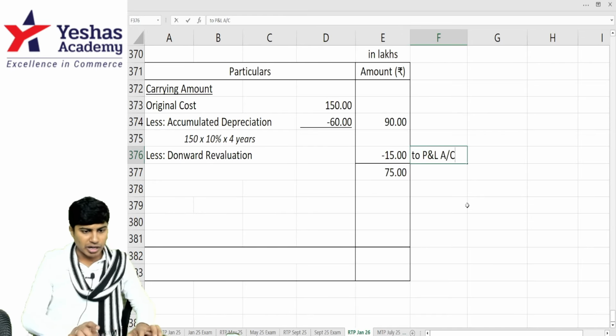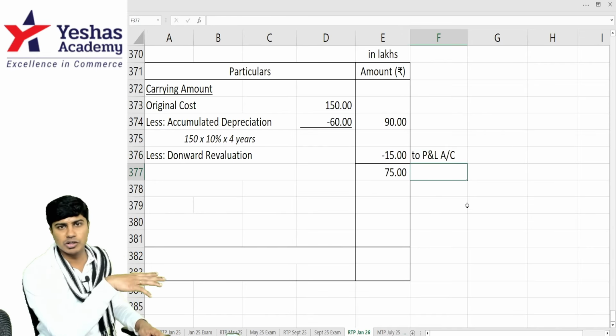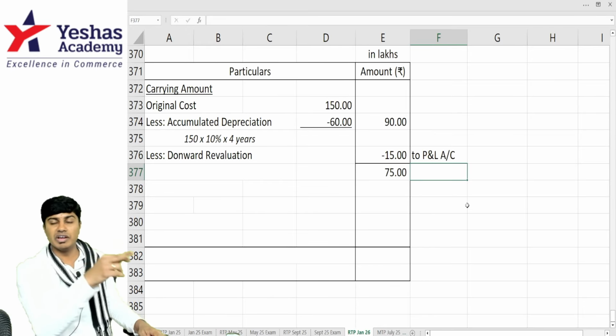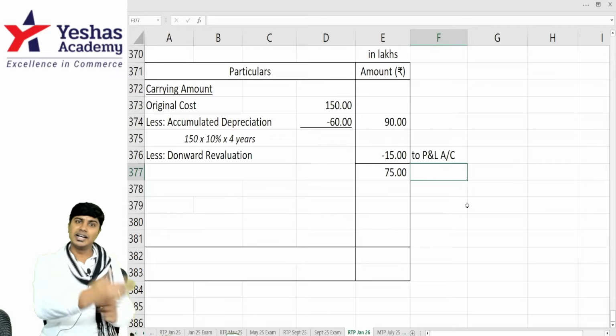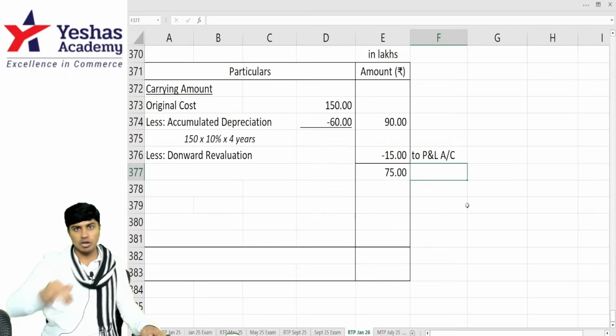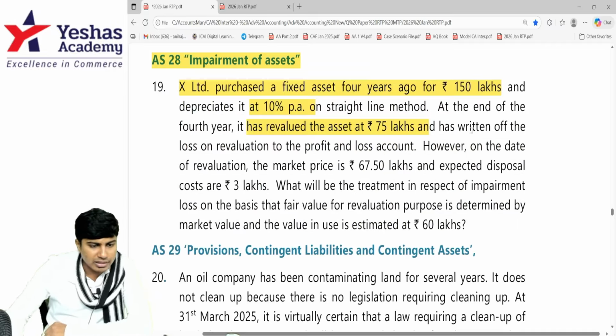If they would have done upward revaluation, then they would have thought of writing it to revaluation reserve, which will be later used when we are writing off that impairment loss before charging it to P&L. But here, it is already charged to P&L because this is downward revaluation. Then, see, they also told the same. Loss has been written to P&L.